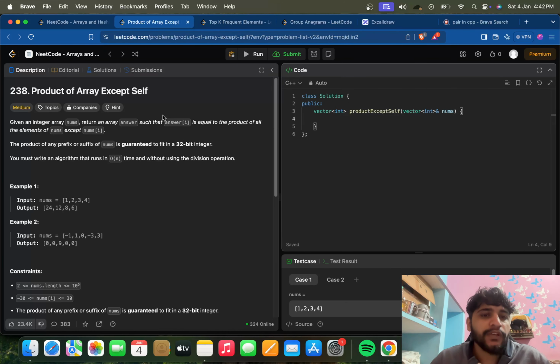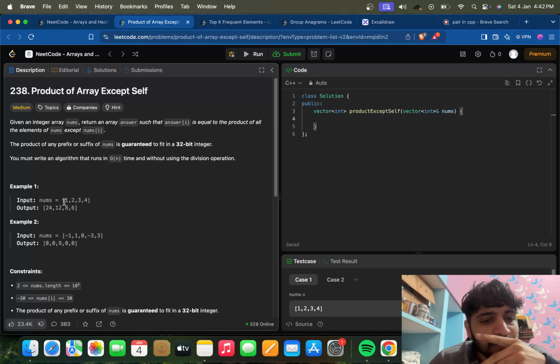This is the product of array except self. Given an array nums, return an array such that answer[i] is equal to the product of all the elements of nums except nums[i]. So here it's simple that 1, 2, 3, 4 are the elements. On the first position, the product of 2, 3, 4 will be there. On the second position, the product of 1, 3, 4. On third, 1, 2, 4, and on fourth, 1, 2, 3.